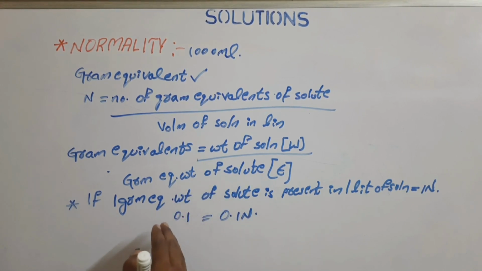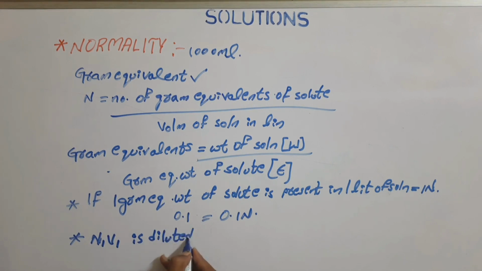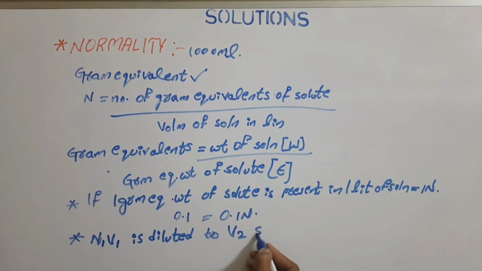In the same way, if we look at the next important concept: if a solution with normality N1 and volume V1 is diluted, diluted means its concentration decreases. As the concentration decreases, the volume increases, so its volume changes to V2. So what is the normality?